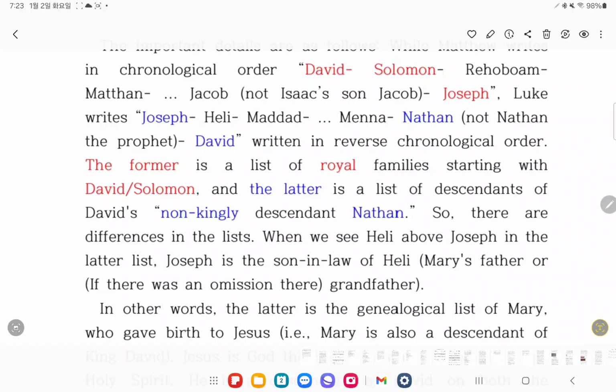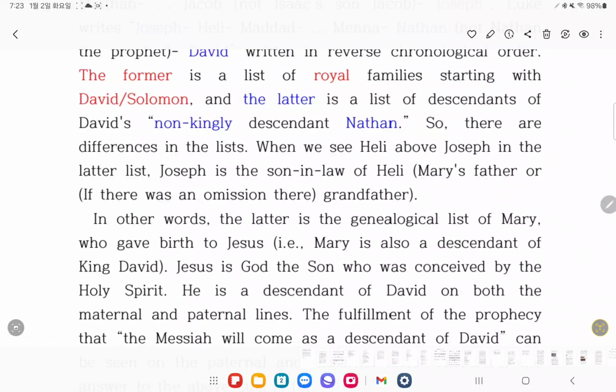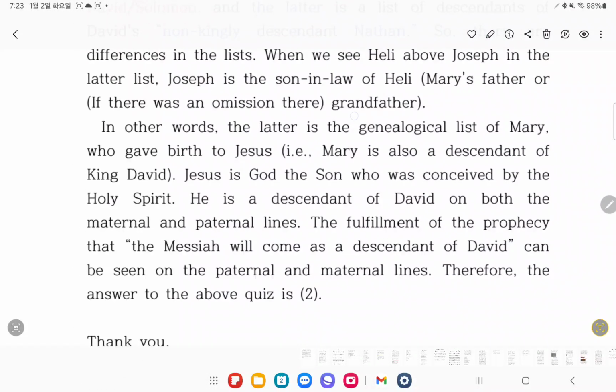When we see Heli above Joseph in the latter list, Joseph is the son-in-law of Heli, Mary's father, or if there was an omission there, grandfather. In other words, the latter is the genealogical list of Mary who gave birth to Jesus, i.e., Mary is also a descendant of King David. Jesus is God's son who was conceived by the Holy Spirit. He is a descendant of David on both the maternal and paternal lines.